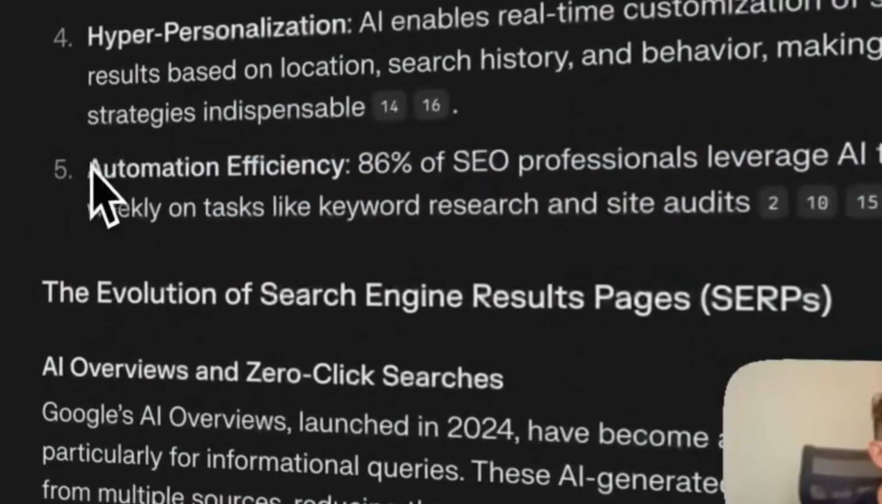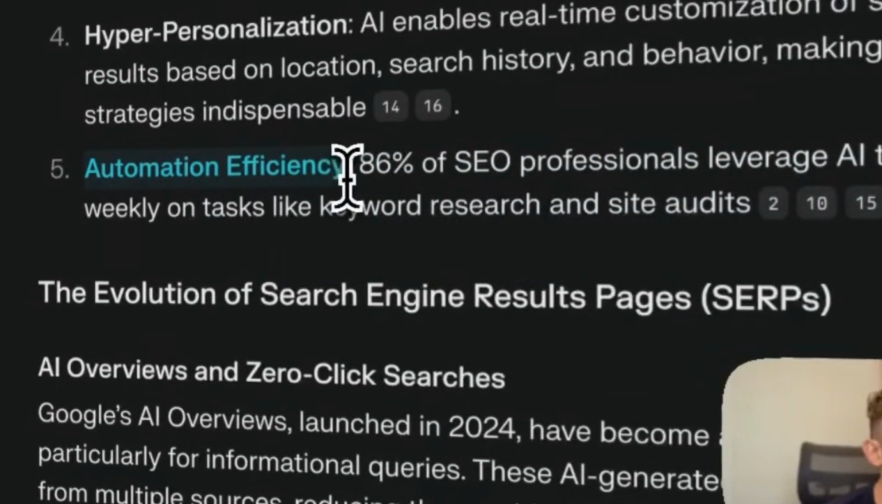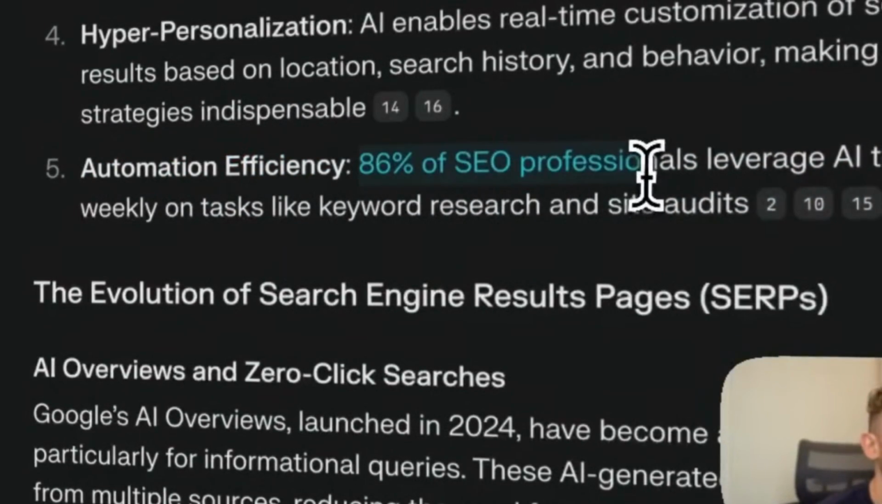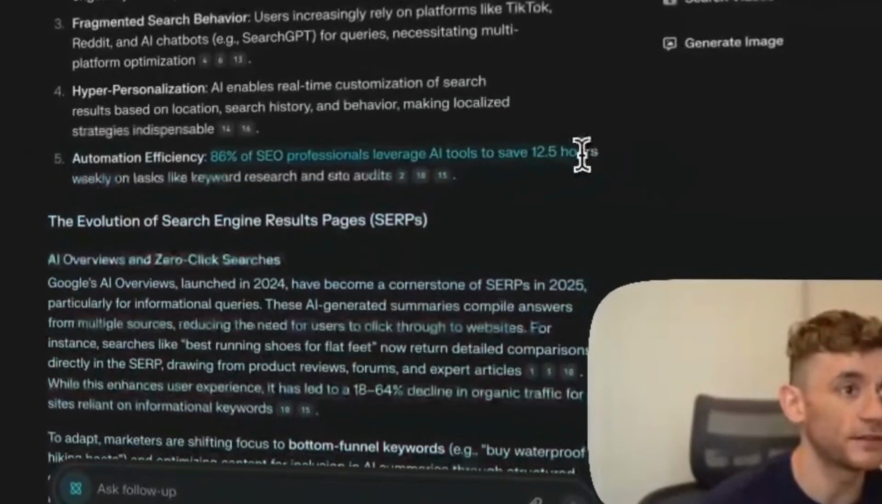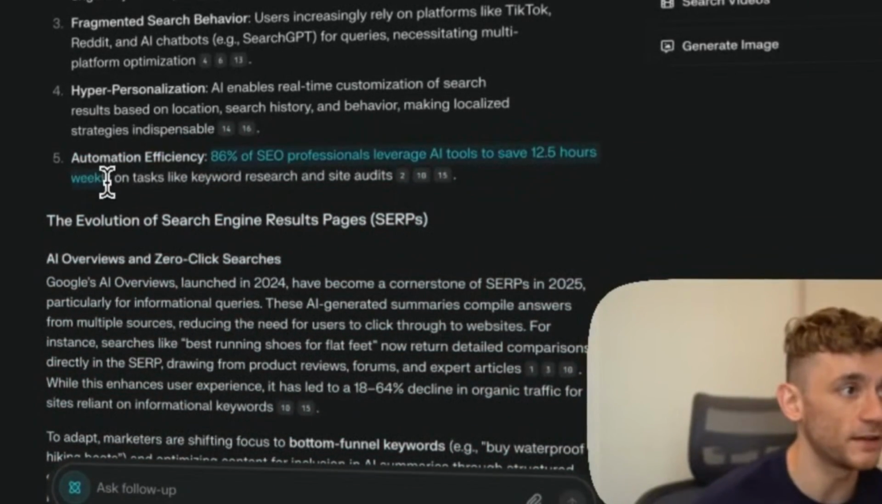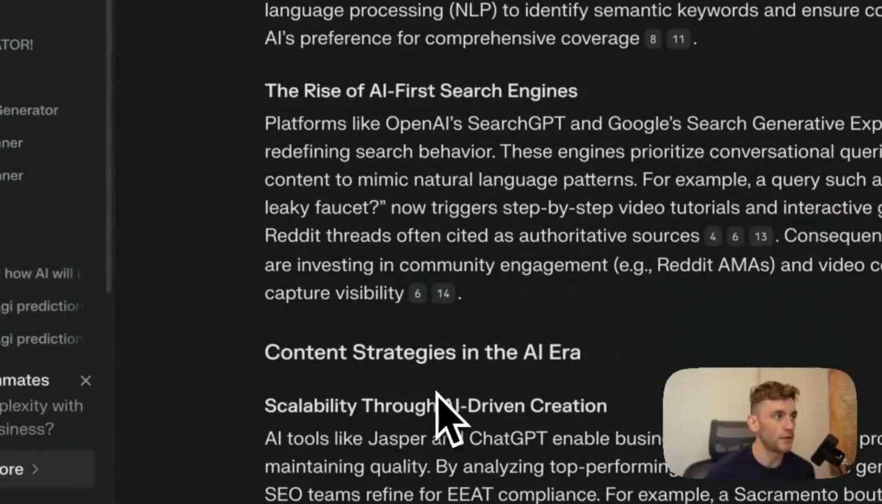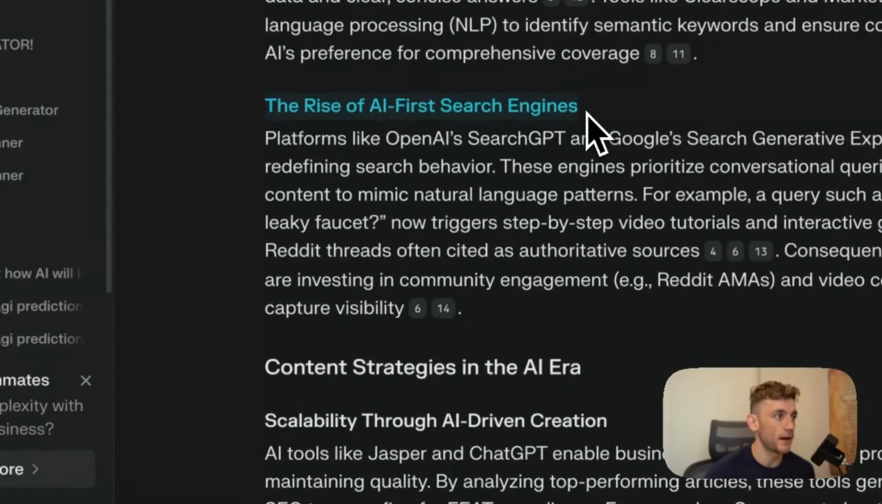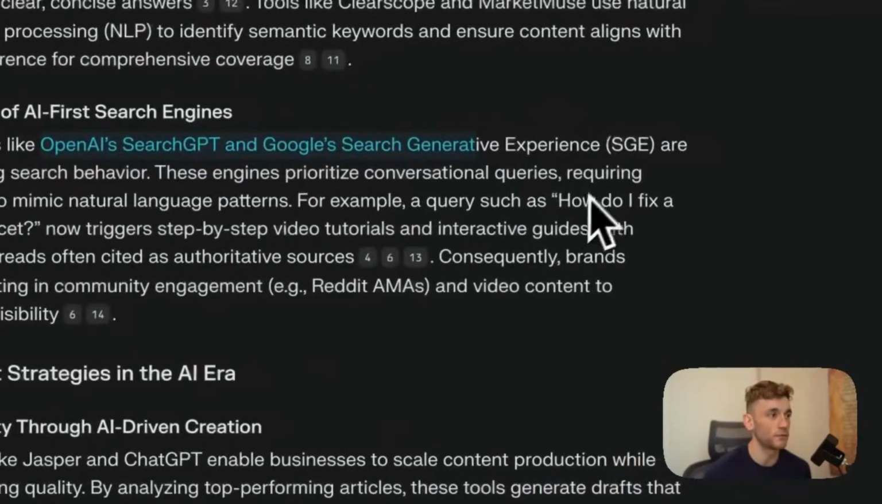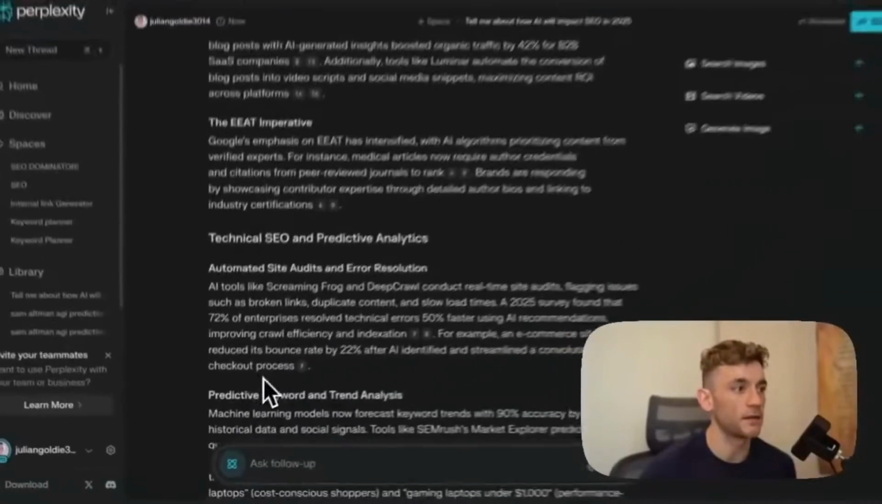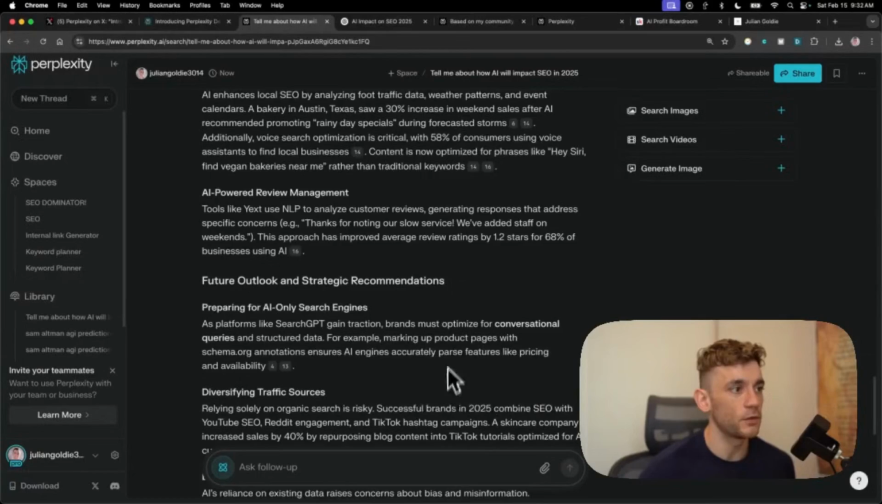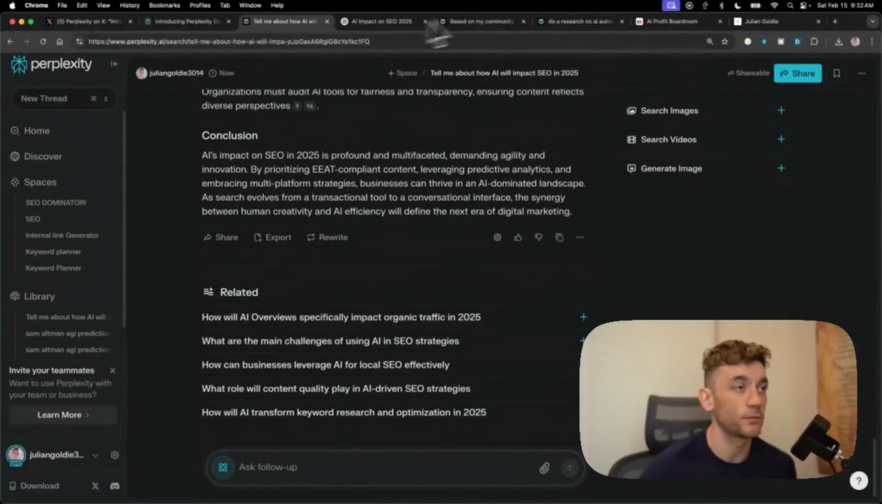And then also, this is a pretty good stat as well. Automation efficiency: 86% of SEO professionals leverage AI tools to save 12.5 hours weekly on tasks like keyword research and site audits. Pretty useful stuff right there. Then it's talked about the rise of AI-first search engines, for example, like SearchGPT and Google Search Generative Experience. Everything in here feels better than what you would get normally from a research report.